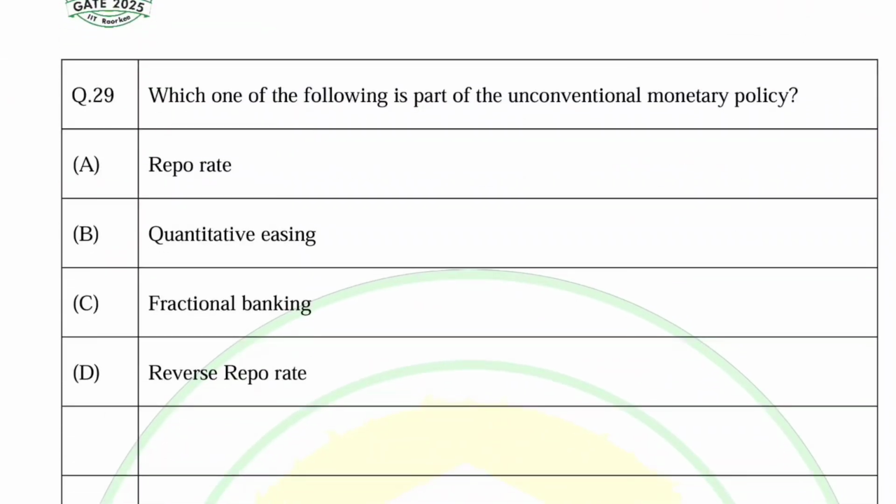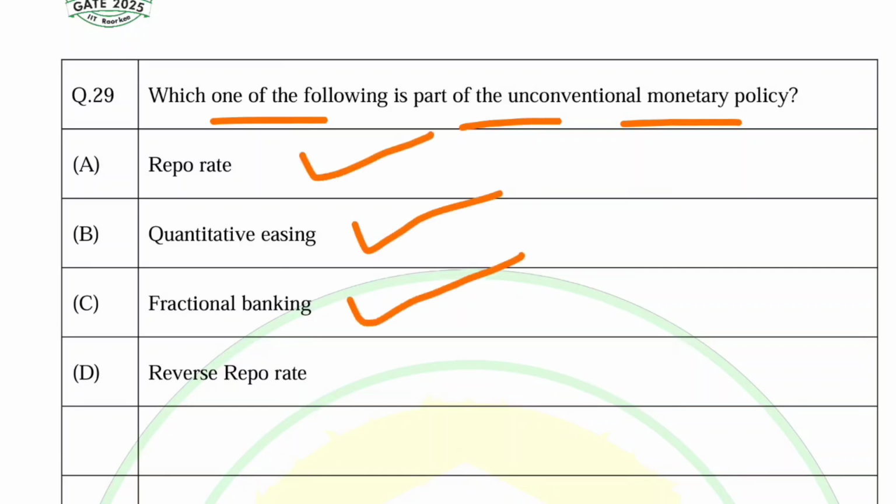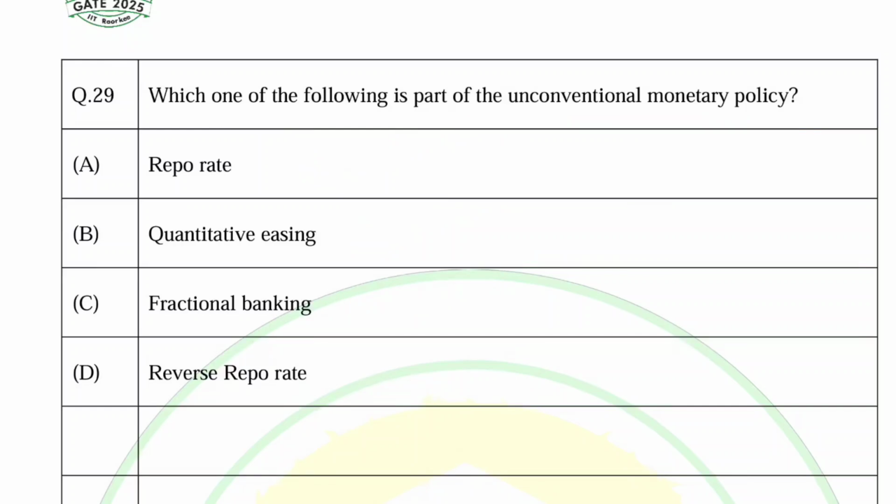So next question is, which one of the following is a part of unconventional monetary policy? We are being given the options as repo rate, quantitative easing, fractional banking, or reverse repo rate. Now, by unconventional monetary policy, what do we mean? Conventional monetary policy targets directly the rate of interest.